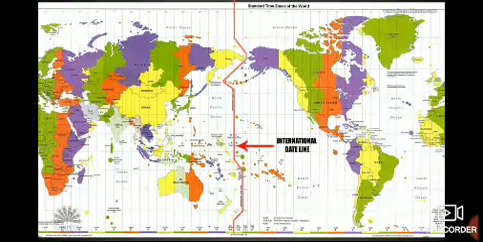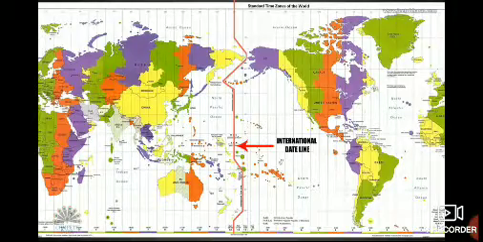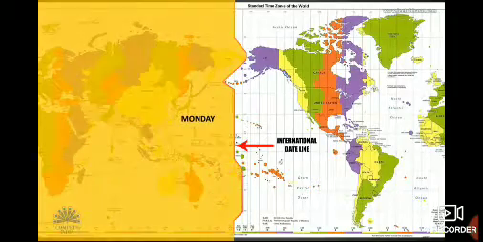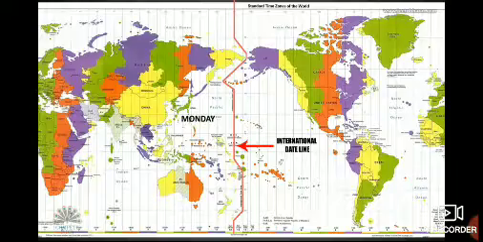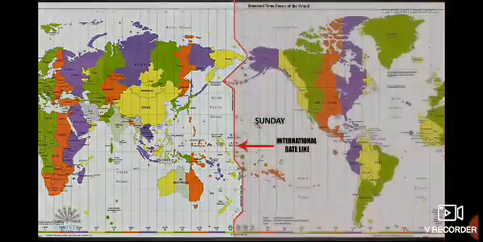To avoid such unnecessary confusion, the date line dips and bends across countries to permit them to share the same time. Immediately to the left of the international dateline, the date is always 1 day ahead of the place that is immediately on the right of the international dateline.